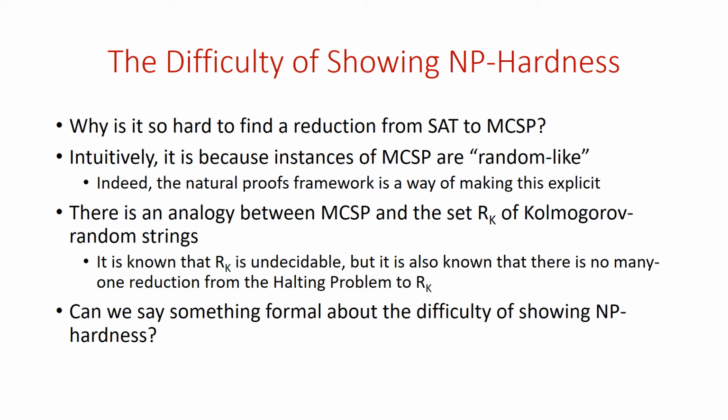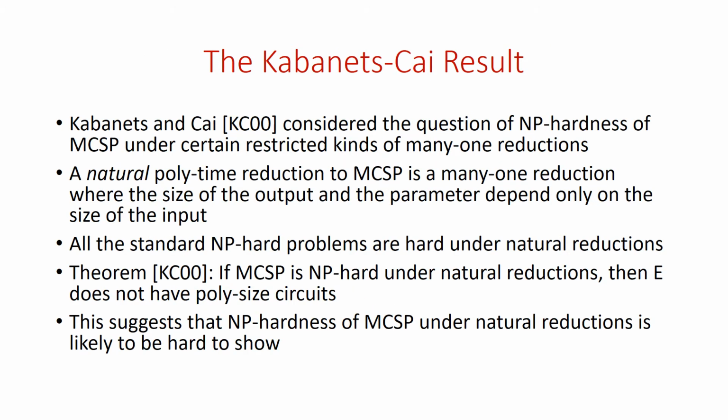So these are rather vague intuitions and analogies. Can we say something formal about the difficulty of showing NP-hardness? So there are indeed such results, and the pioneering result of this sort was a result of Kabanets and Cai, who considered the question of NP-hardness of MCSP under certain restricted kinds of many-one reductions. So they looked at natural reductions to MCSP.